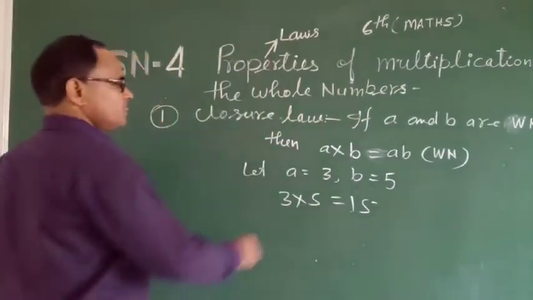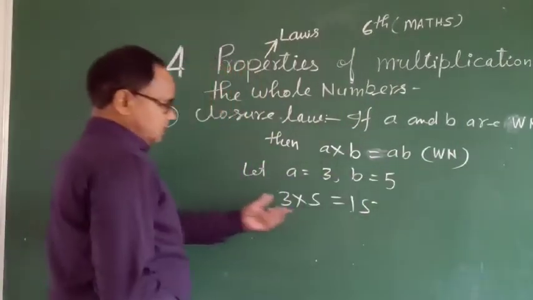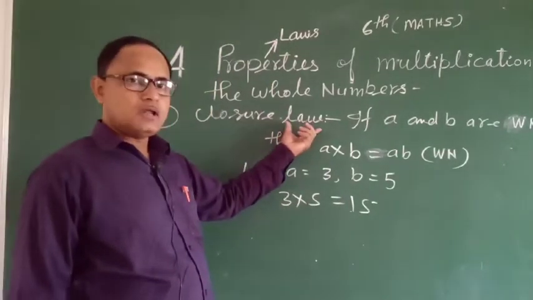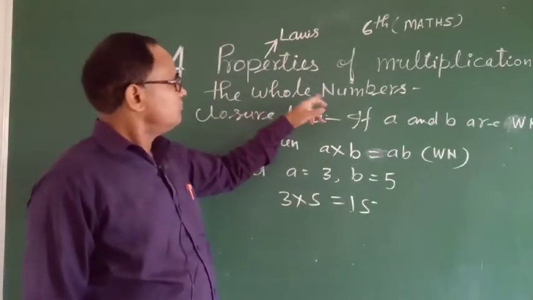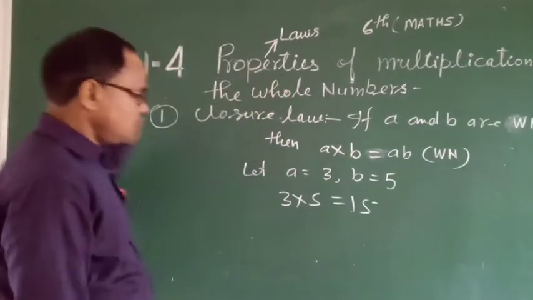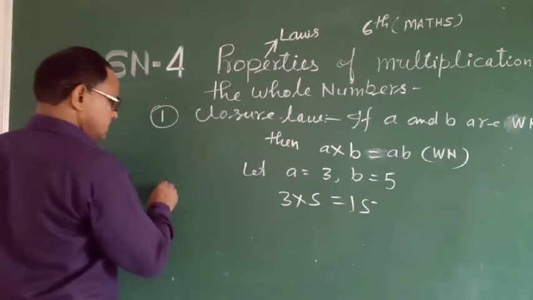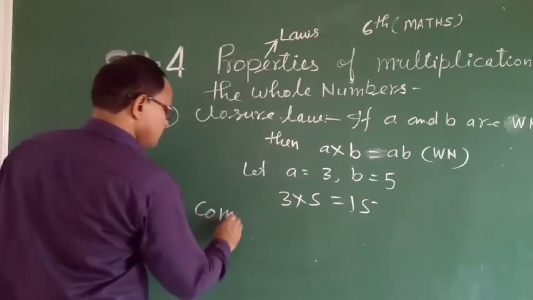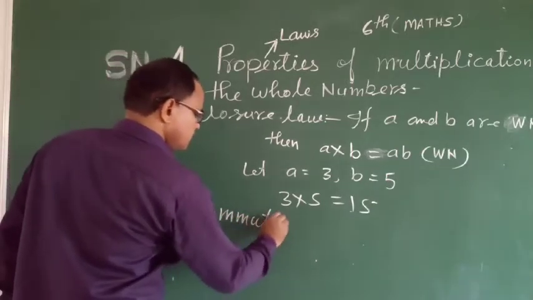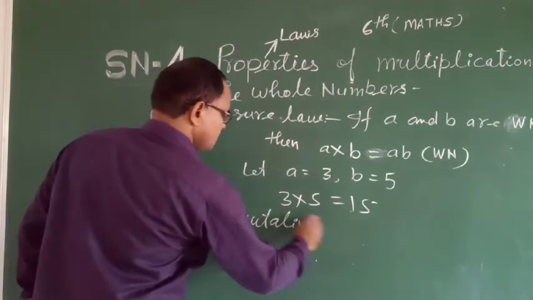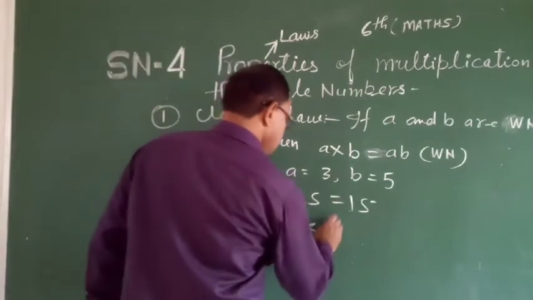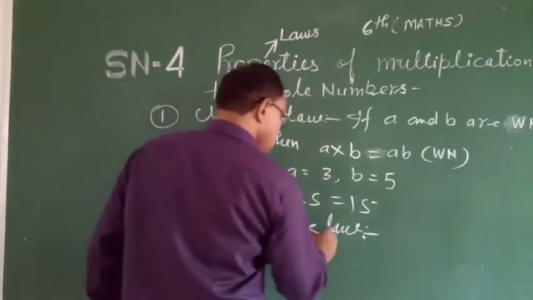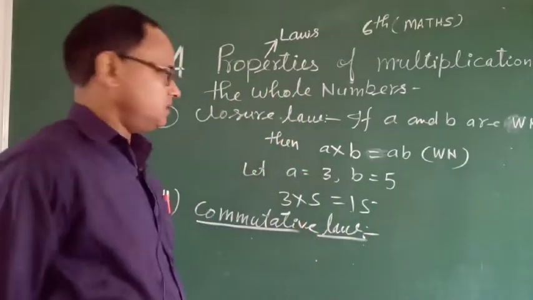Thus, closure law holds in the multiplication case. After this, second, commutative law, or commutative property.